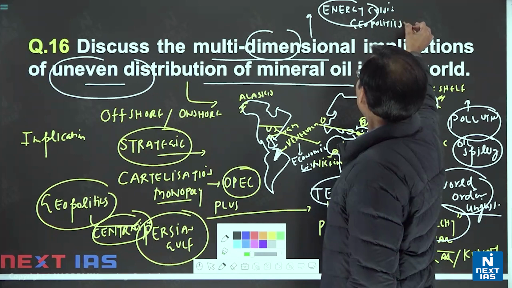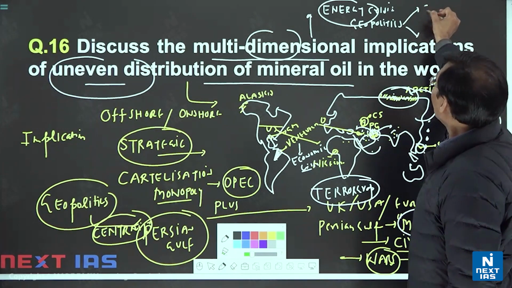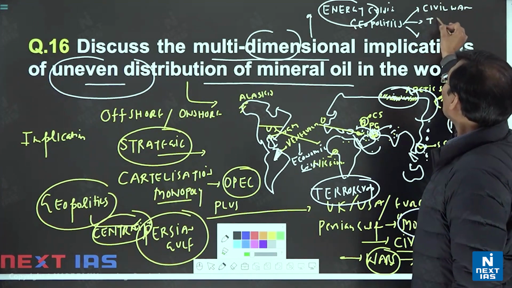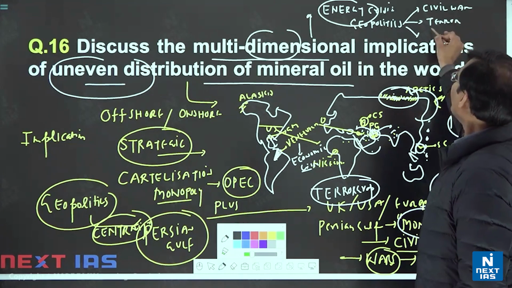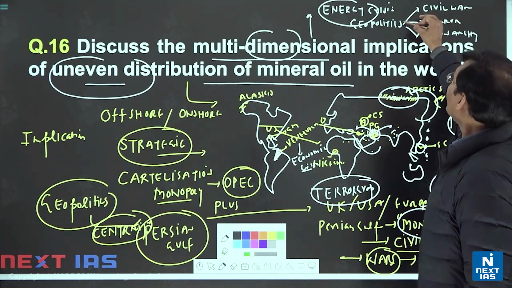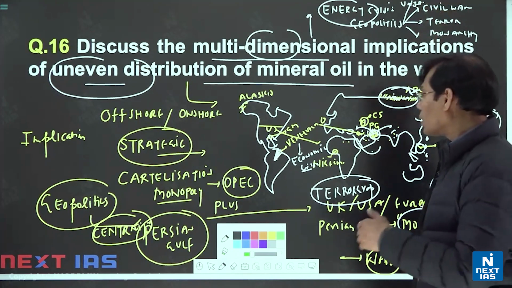That is basically in the form of, as indicated, civil war, like terror organizations, like monarchy, like the kind of unjust world order, favoring